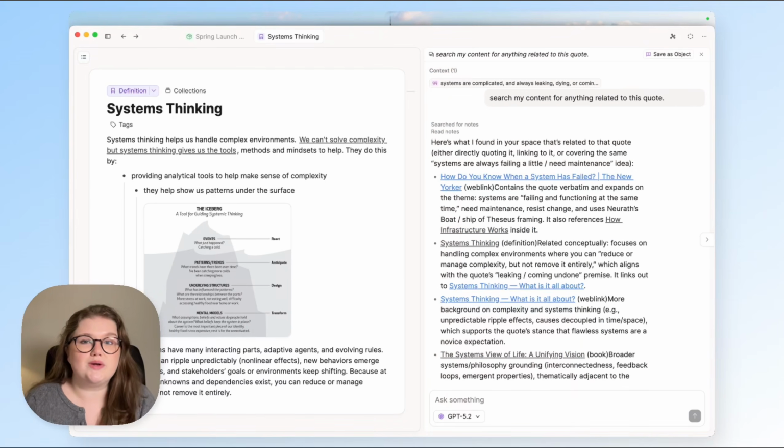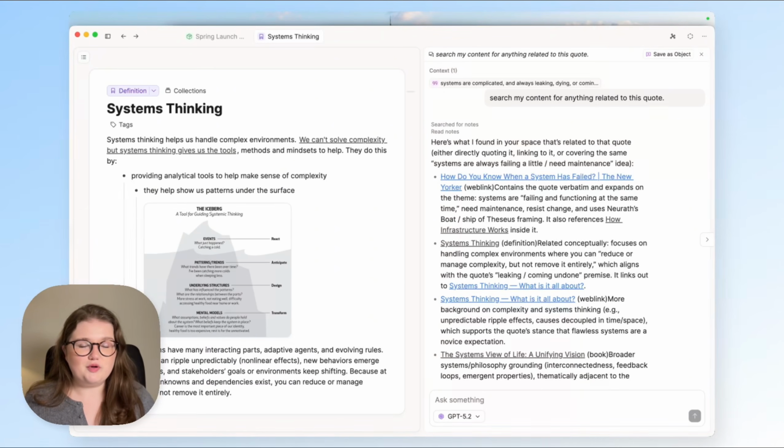Now, of course, the way that you can use this enhanced AI functionality very much depends on what you need Capacities for and what content you have in your space. So I recommend assigning some time to experiment with it and to find what you need. Some general ideas are just bringing together insights from multiple notes, be it different meeting notes, different topics that you have notes on, different sources that are discussing a similar concept or idea, and then you can use the chat to continue to develop your own thoughts on it.